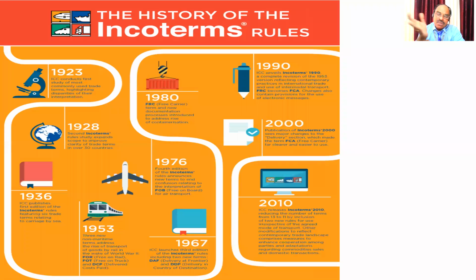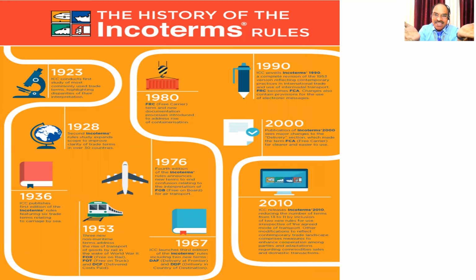If you know that everything is clearly done, then it is okay. It will pass through the green channel. In 2010, the present rules were introduced, which are used mostly now. That is the inclusion of transport: whatever the mode of transport, you can use this Incoterm.